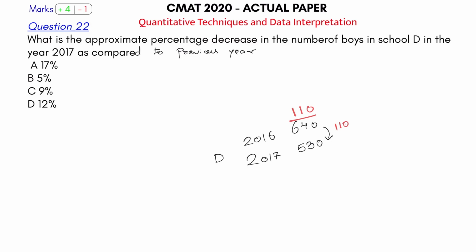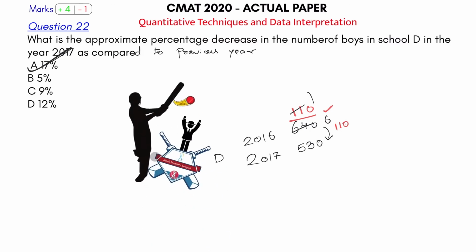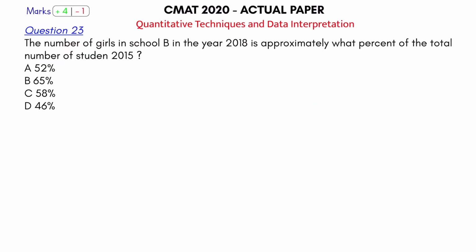We had uploaded the basics video of all the topics, and that is where you will find this. So 110 is decreased over 640. This is approximately 1 by 6, 16.66, so 17% approximately is my answer. As I said, this entire set is a 6er. It's quite a simple problem. Let's take the next one.